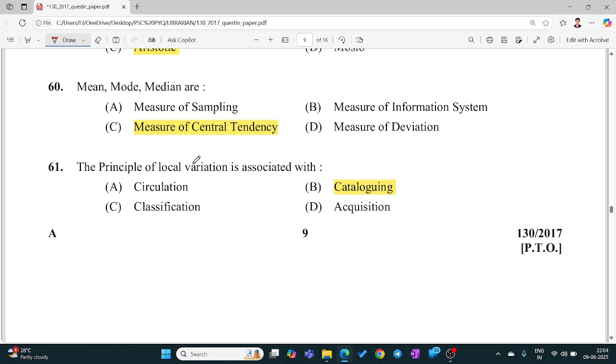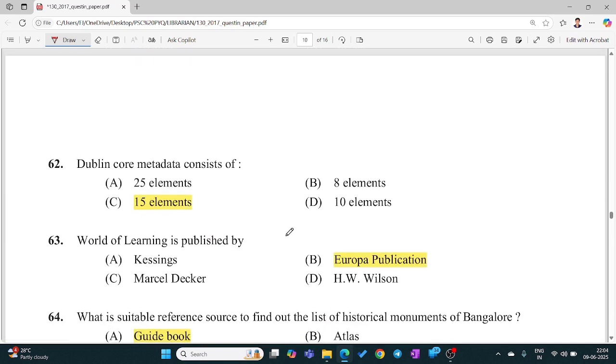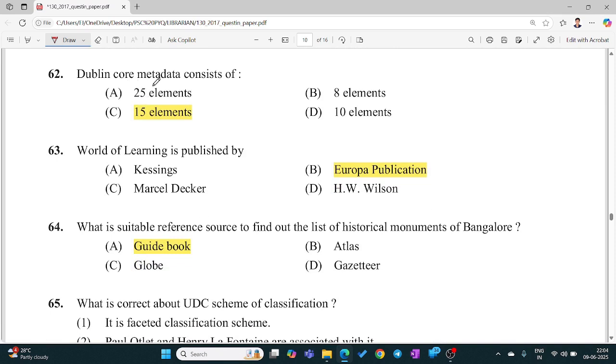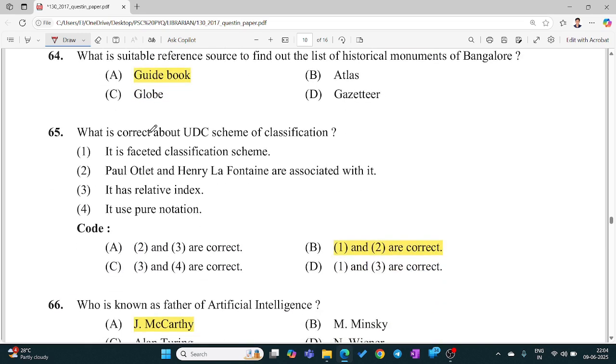The principle of local variation is associated with cataloging. Dublin Core metadata consists of 15 elements. World of Learning is published by Europa Publication. What is a suitable reference source to find out the list of historical monuments of Bangalore? Guidebook. What is correct about UDC scheme of classification?